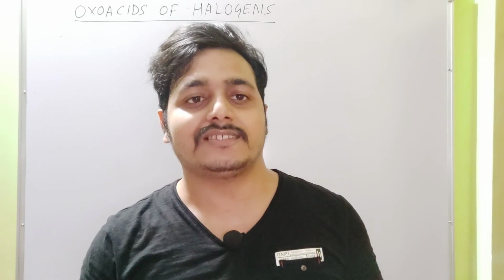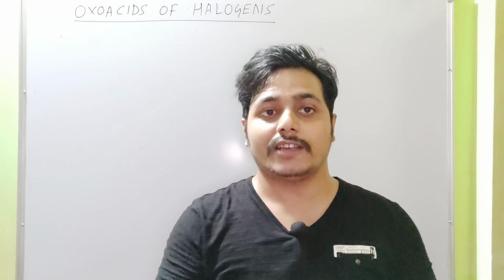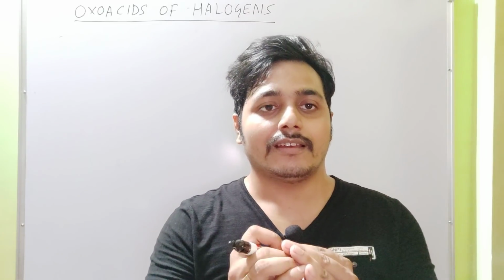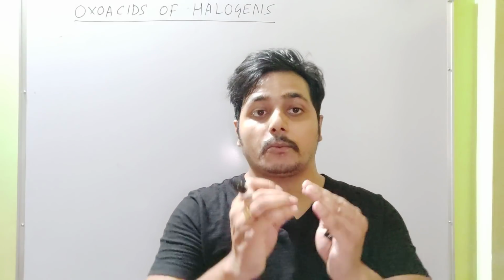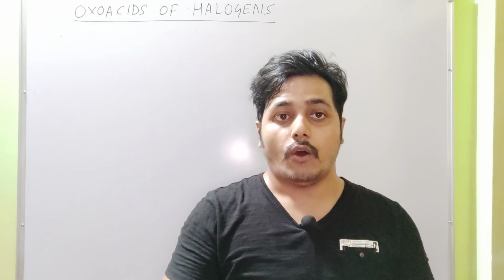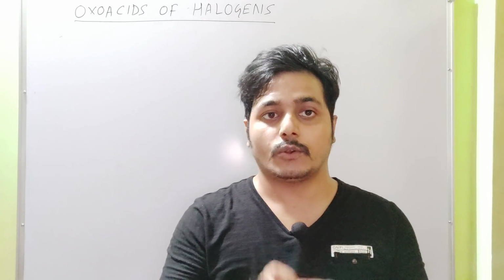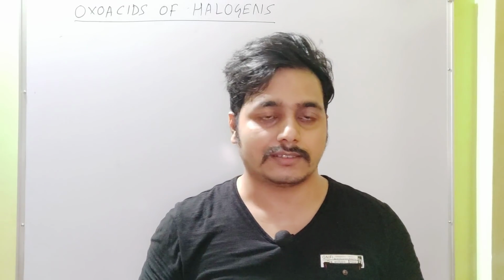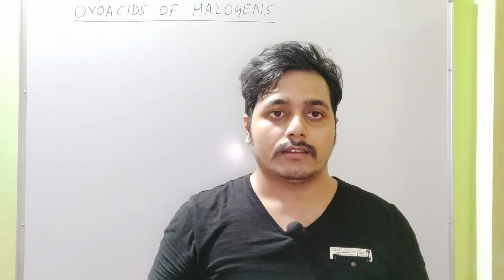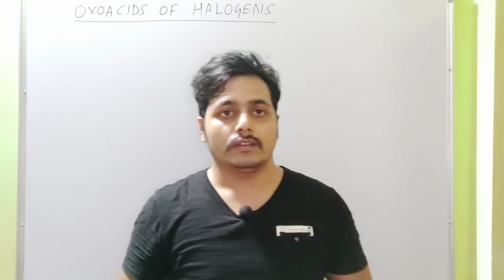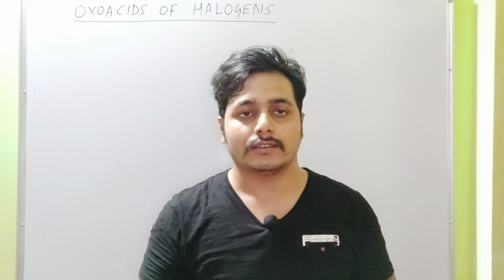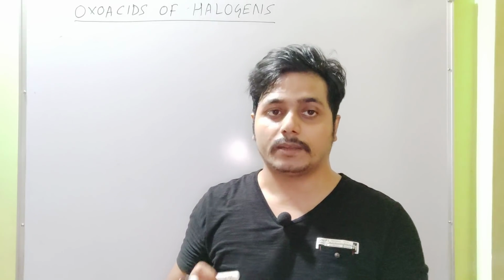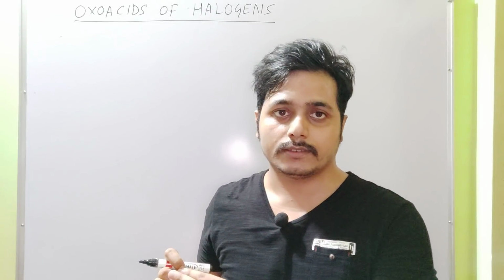In this video, I discuss oxo acids of halogens. Already I had discussed oxo acids of phosphorus and sulfur. Now I discuss oxo acids of halogens. Except fluorine, all the halogens, bromine, chlorine, iodine, form oxo acids. Okay? The oxo acids formed by halogens, now I discuss all of them one by one. Let's see.